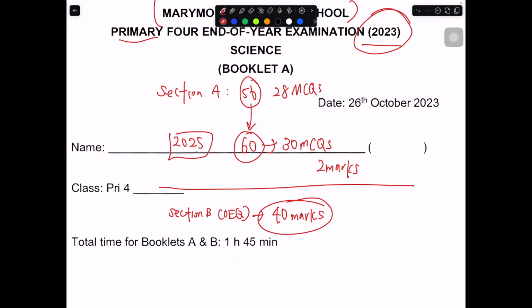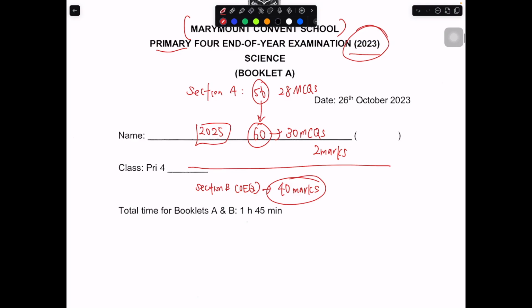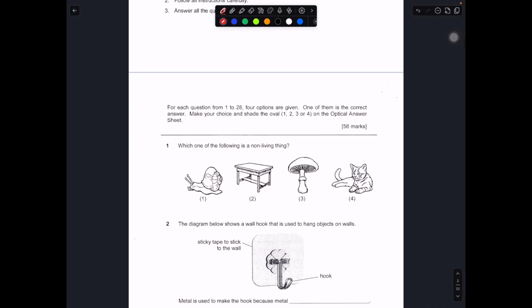So we are now back in the era of the 60-40. I think this exam format is very close to the PSLE back in 2016 or 2015, if I recall correctly. This may or may not be good news. Some people see it as good news because the MCQ has a higher percentage, and some feel it's easier to score, so they might gain an advantage from this new exam format. So let's begin.